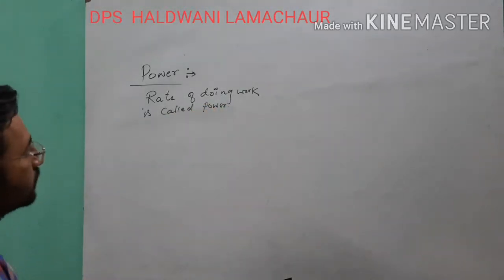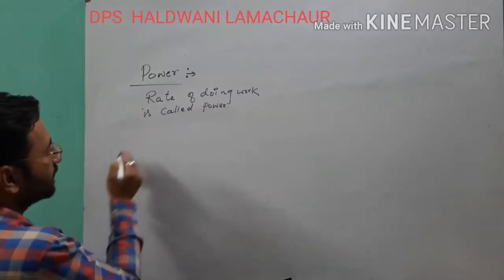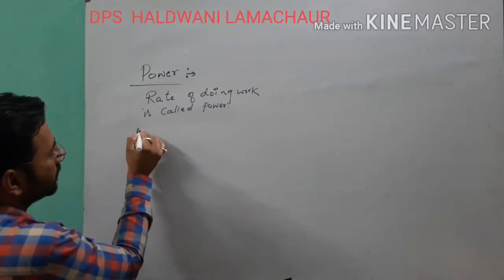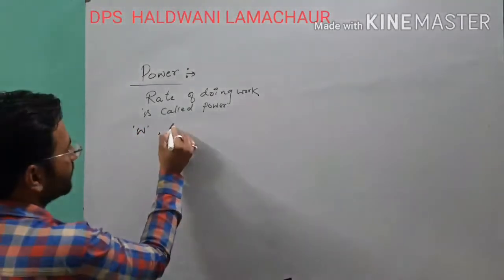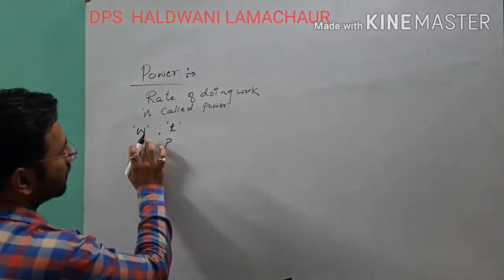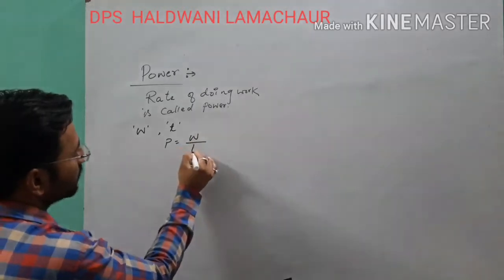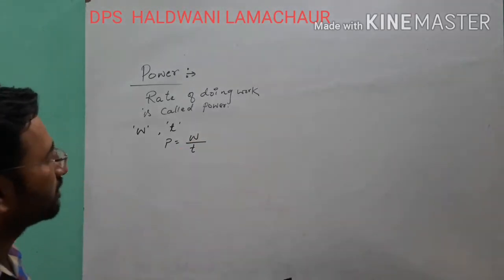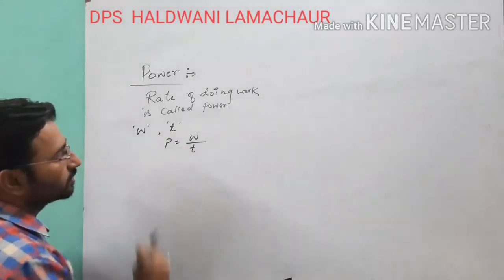Now if we want to write the formula of power, which is denoted by P, we can say that if W is the work done by a machine or body in any time T, then the ratio of work and time is called power, meaning work upon time is called power. This is called rate of doing work.